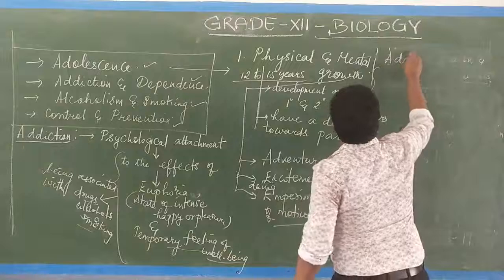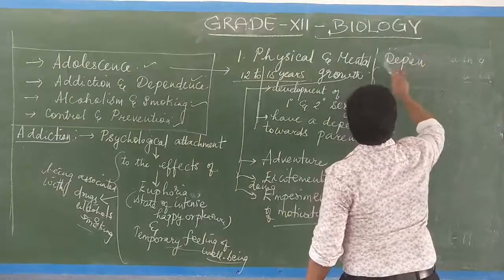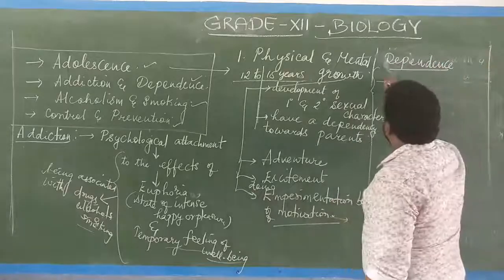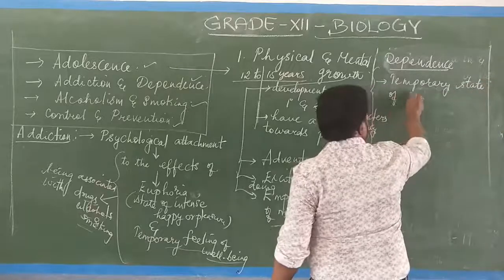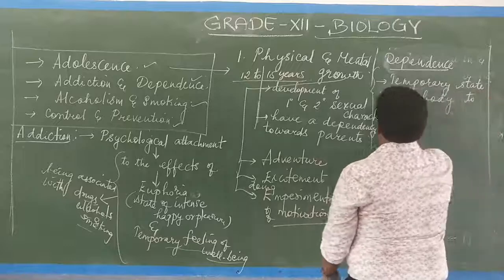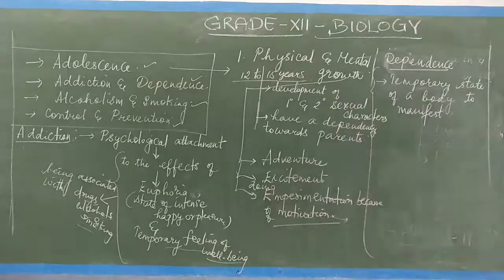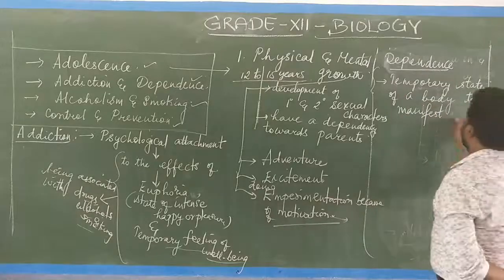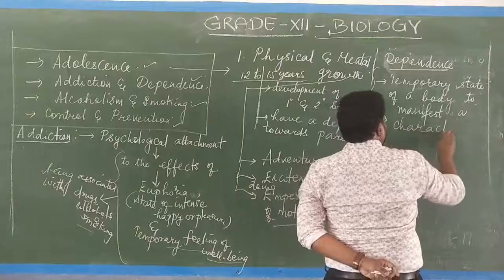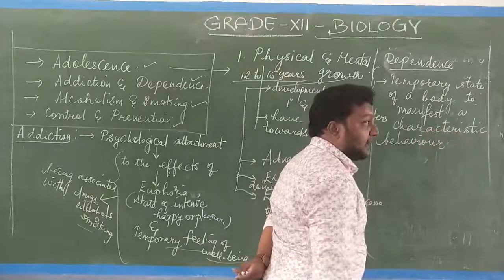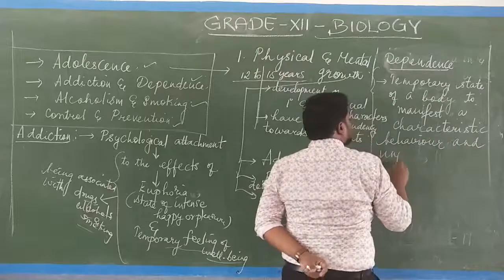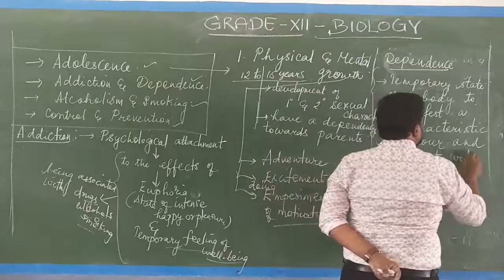So what is the next one? Dependence. Dependence is also a temporary state of the body to manifest a characteristic behavior and an unpleasant withdrawal symptom.